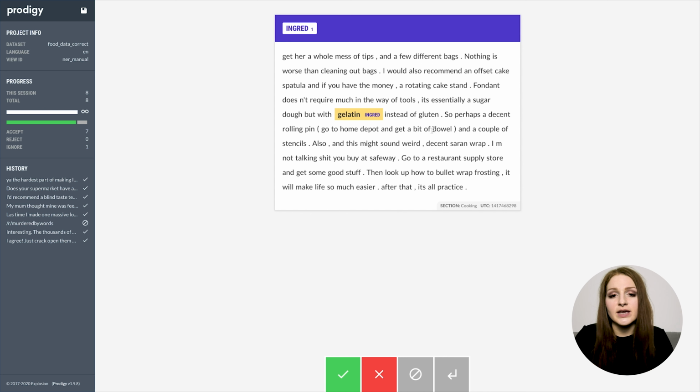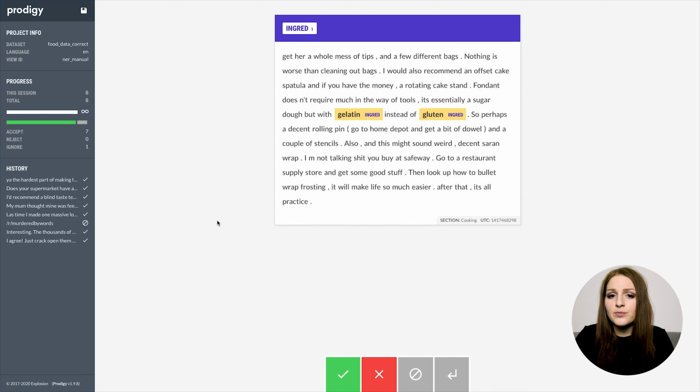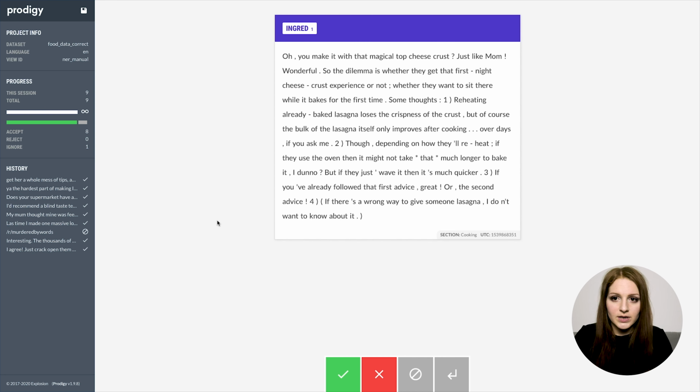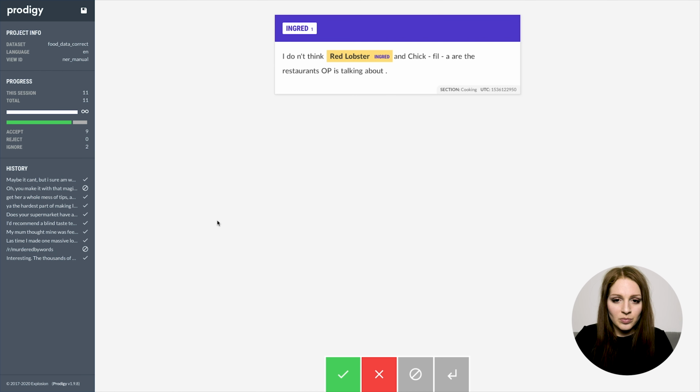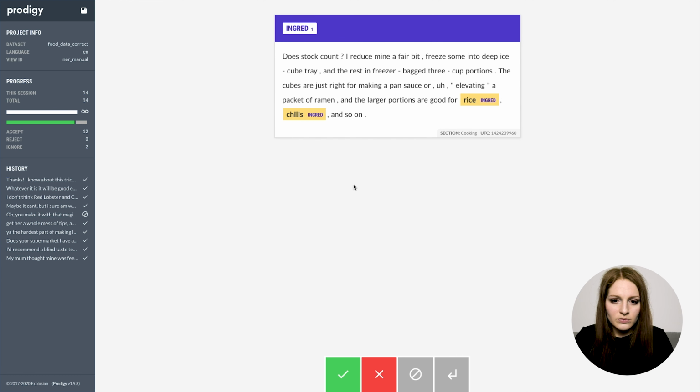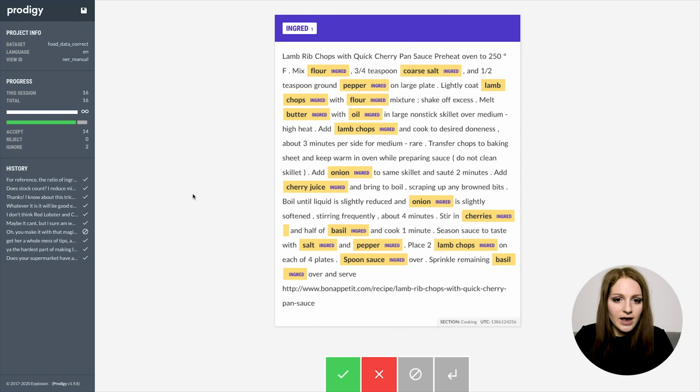But it also makes mistakes, and if it predicts a wrong span, we can click on it and remove it from the example. And if it's missing one, we can just add it, pretty much just like we did before when we did the pattern matches. So that's a nice mistake, and I have a lot of sympathy for the model here. No, this is not an actual red lobster, but it's a nice try. We can just remove this by clicking on the entity and then hit accept to submit the correct annotation. So we can move through these, and let's speed this up again.